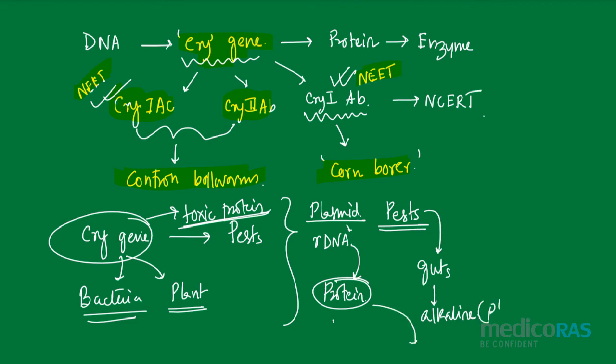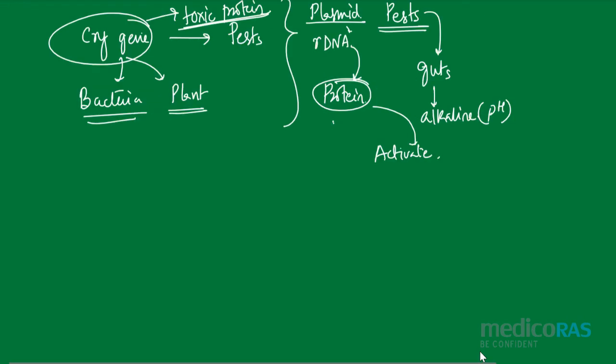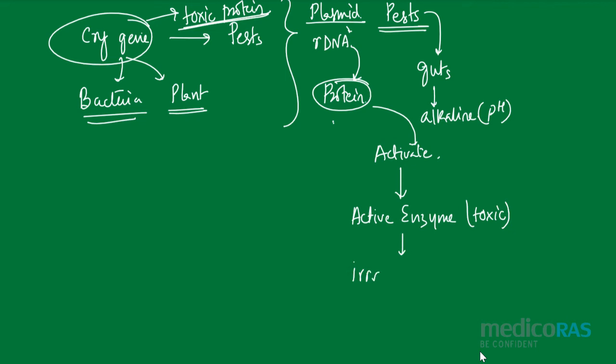In the alkaline pH, the protein becomes active, and that activated protein now makes some active enzyme which is very dangerous for the guts of the pest, which is irreversibly going to kill the pest.